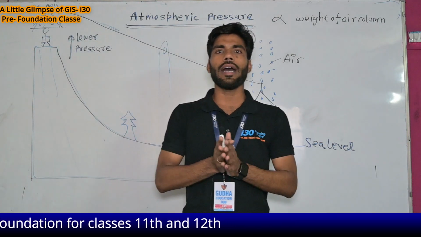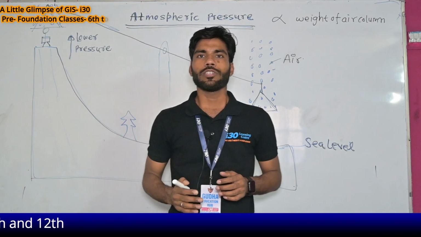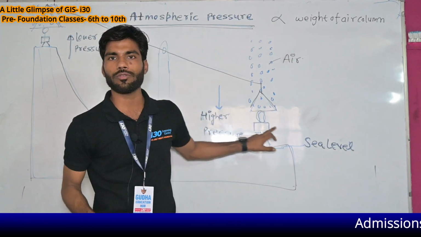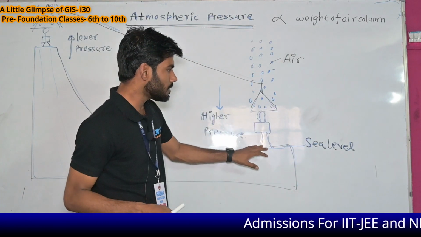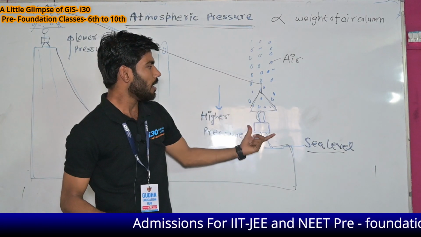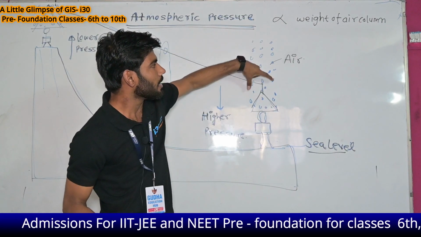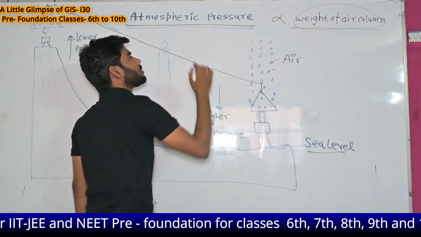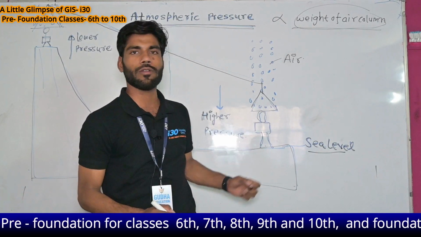That is nothing but the weight of the air column which is above the head. For example, I am talking about this particular person. In this situation, this person is situated at sea level. What is the meaning of sea level? That is the ground level. This is the ground level and this is the air column on the head of this man. This column has a certain weight, and this weight is directly proportional to the atmospheric pressure. That pressure is felt by this man.